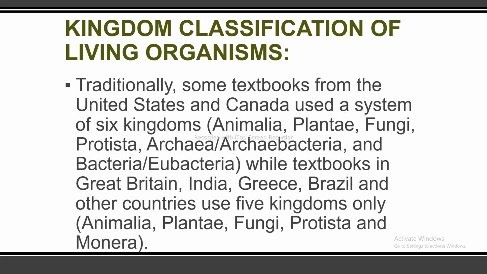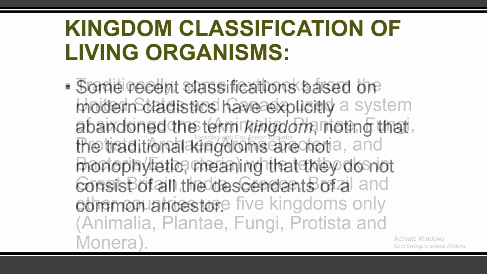Traditionally, some textbooks from the United States and Canada used a system of six kingdoms, which are Animalia, Plantae, Fungi, Protista, Archaea or Archaebacteria, and Bacteria or Eubacteria, while the textbooks in Great Britain, India, Greece, Brazil and other countries use the five kingdoms only, which are Animalia, Plantae, Fungi, Protista and Monera.